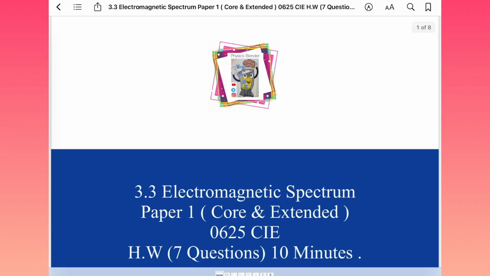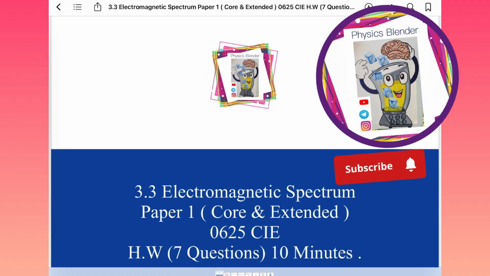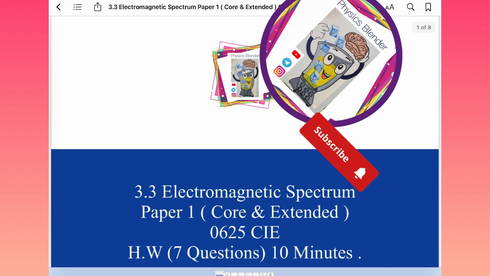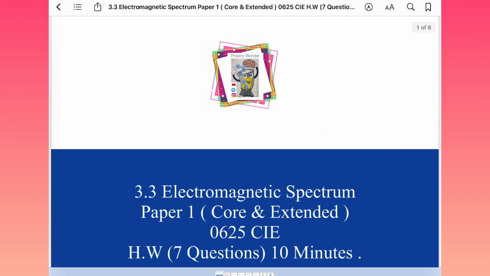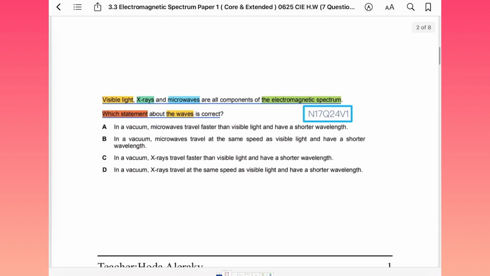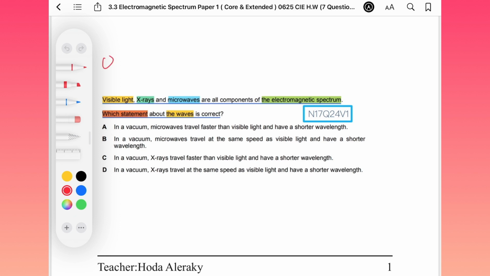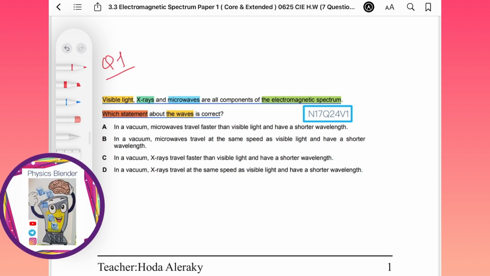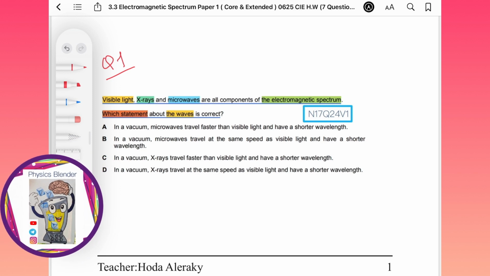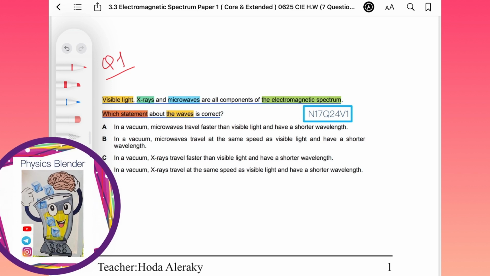Hello everyone, welcome to Physics Blender e-learning platform. Today we are discussing your answers about electromagnetic waves. You have homework, paper 1 for core and extended. Question number 1, we have visible light, X-rays, microwaves are all members of the electromagnetic family. Which statement about the waves is correct?